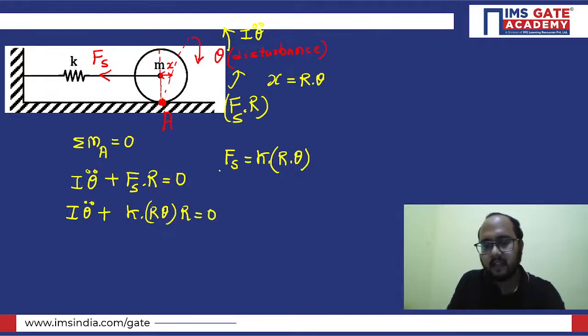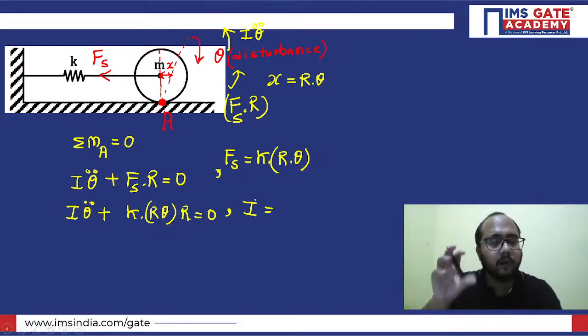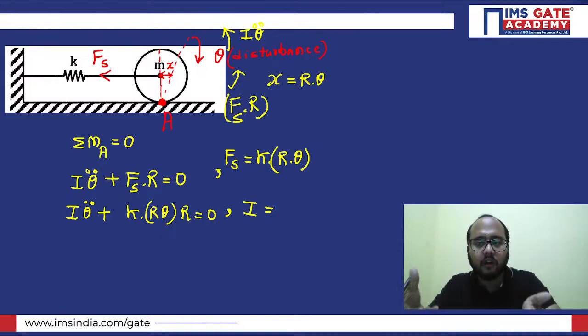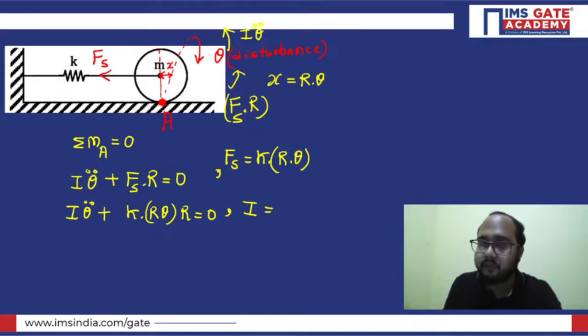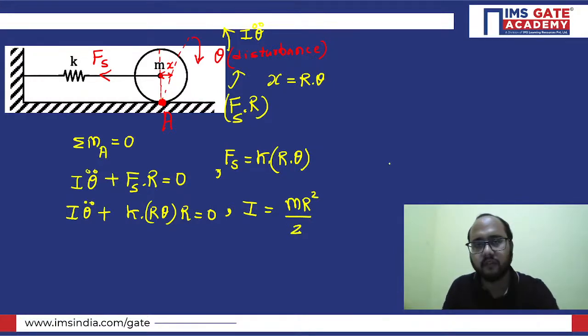Now, second thing, what is the value of I? Can you tell me what is the value of I? It is the moment of inertia value, about which point? About which you are calculating the moments or the torques. In our case, it is point A. So for point A, you need to know the mass moment of inertia. How can you calculate it? For the center point of the disk, the moment of inertia will be Mr square by 2.